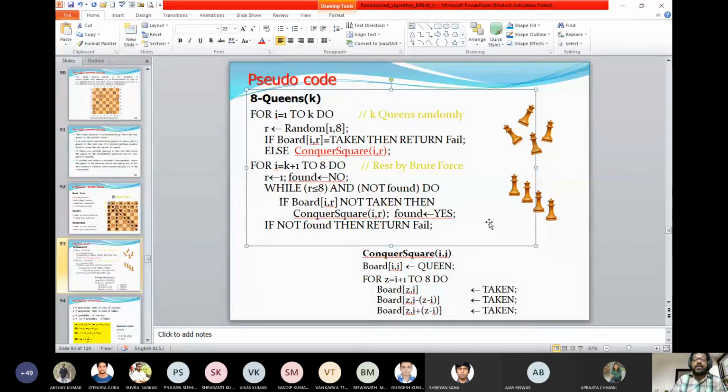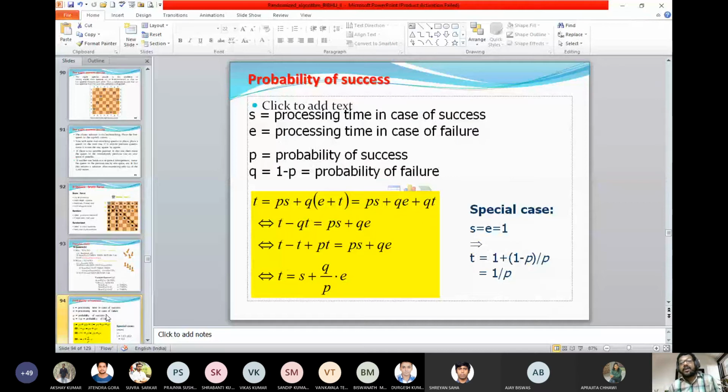Okay, and similarly we need to analyze the probability that this algorithm has a higher probability of termination. So if you look into the probability of termination, we try to express it in terms of the activity or the time taken.